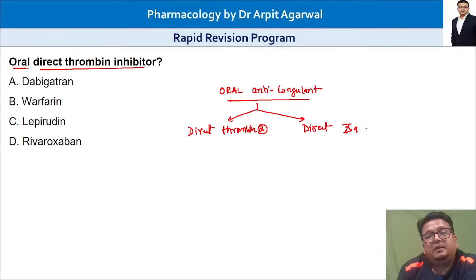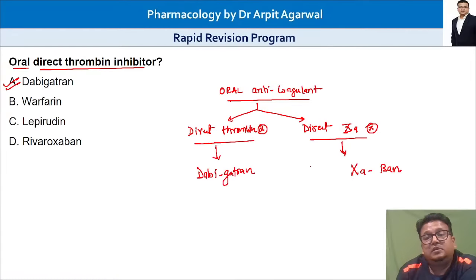Direct thrombin inhibitor is a drug that we call dabigatran. That is the answer. And direct 10A inhibitors can be remembered by XA, and we are trying to ban or inhibit it. So apixaban, edoxaban, and rivaroxaban all end with XA-ban.